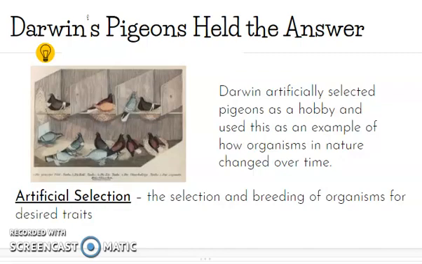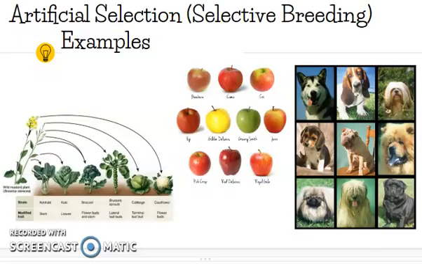And we see this in our world around us. One of the biggest places we see this is in our grocery store. Believe it or not, cauliflower, cabbage, Brussels sprouts, broccoli, kale, these all stemmed from the same parent plant. And people came in and they said, oh, I like these characteristics and these characteristics, and they bred them together.